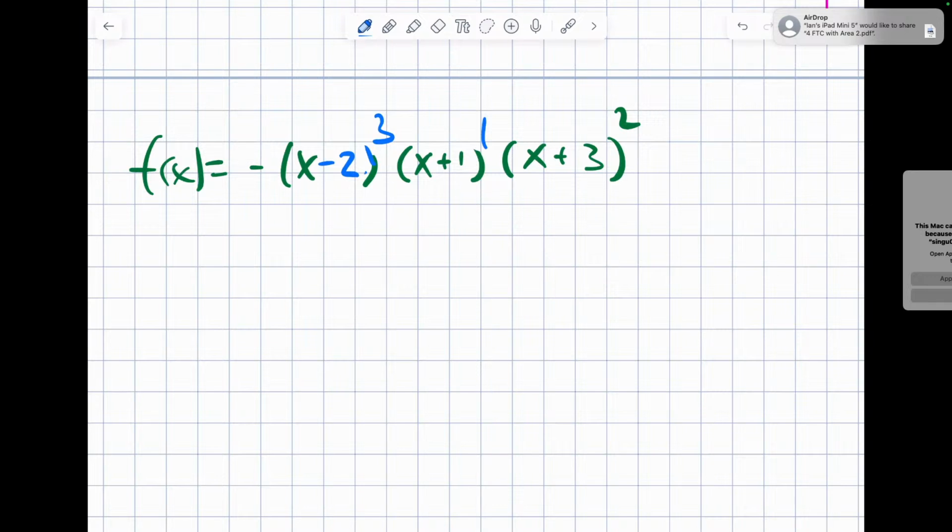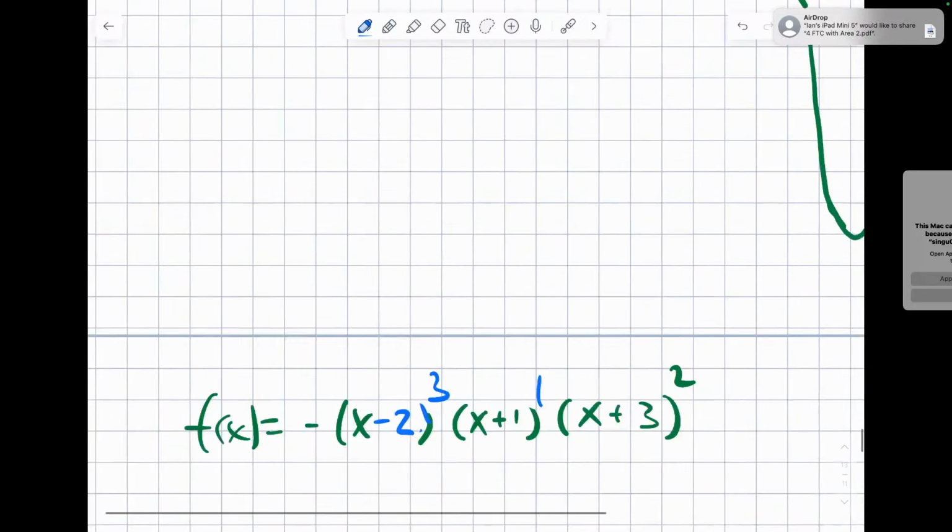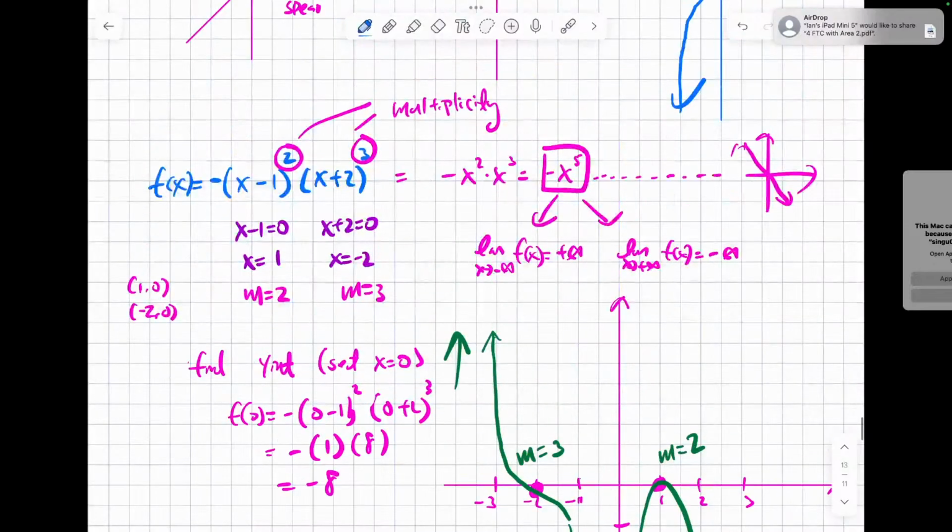What if n equals... M is multiplicity. That means how they behave at that particular zero. It's the exponent of that parenthesis. For example, this is x equal to 1, right? This is for this one, right? Look at it. It's just the reverse, right?